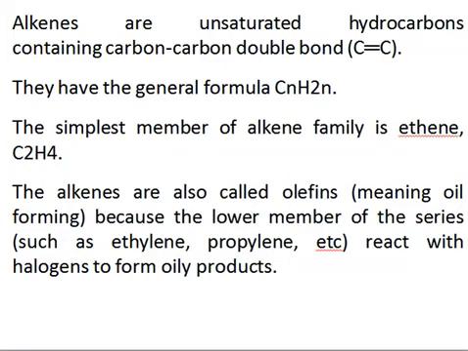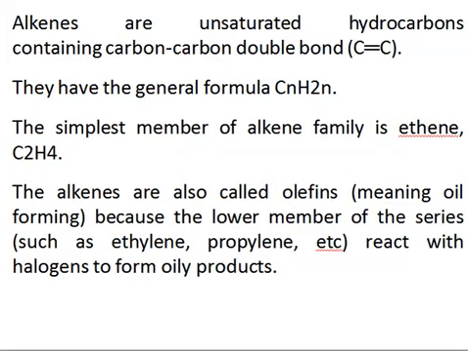The general formula for alkenes is CnH2n, right? And the simplest member of alkenes is ethene with the formula C2H4. So it has a carbon-carbon double bond between those two carbons, and we also know that alkenes are known as olefins. So olefins mean oil forming, right?